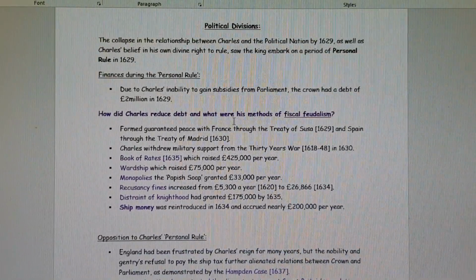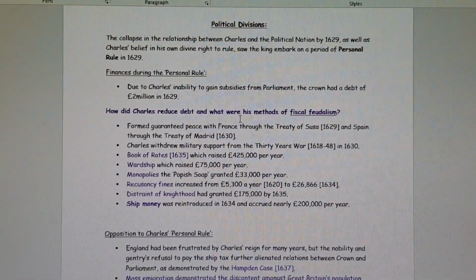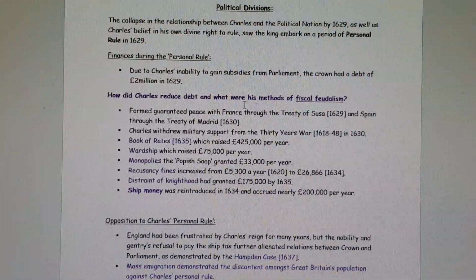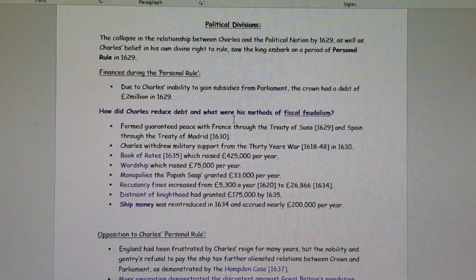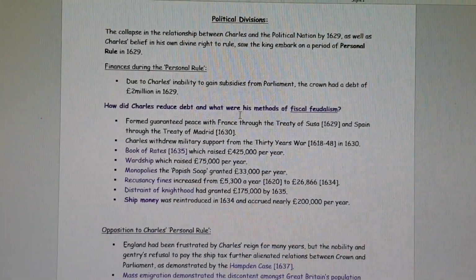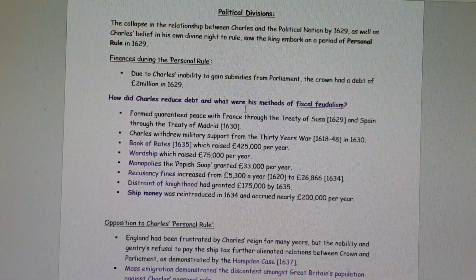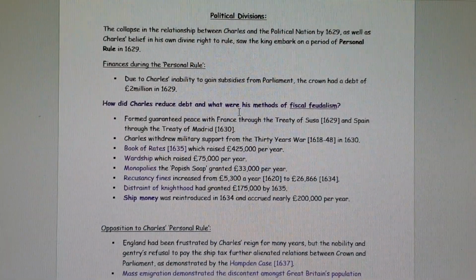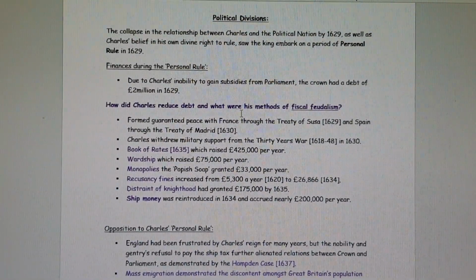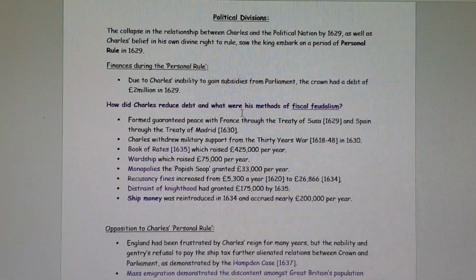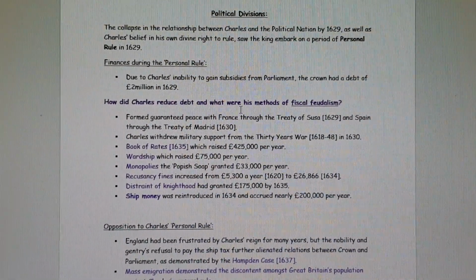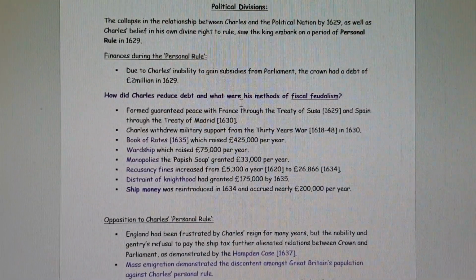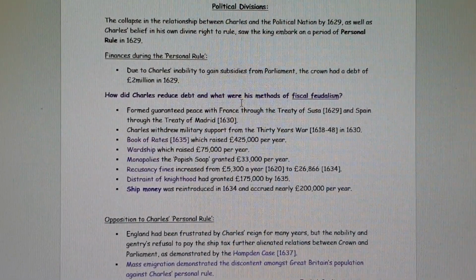Wardship was whereby the monarchy was permitted to control land that belonged to juveniles. So if a gentleman was going to inherit land from his father, which he couldn't have access to until the age of 21, the monarchy could own that property or that land until that son became of age, i.e. 21. So he would rent out this land, he would lease it, and from that he gained £75,000 per year.